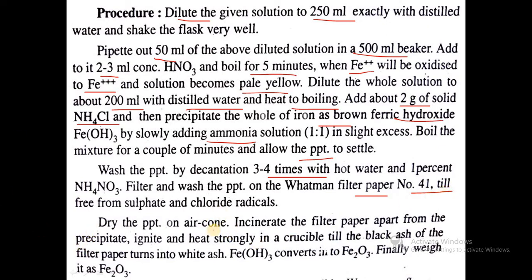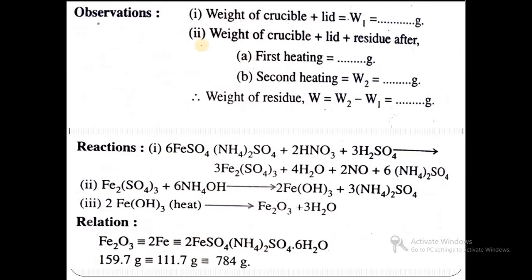After that we are drying the precipitate on an air cone and carrying out the ignition and strong heating in a crucible till the black ash of the filter paper turns into white ash. That is, Fe(OH)3 converts into Fe2O3, and finally we carry out the weighing. Then these are the observations.